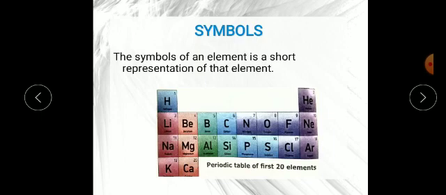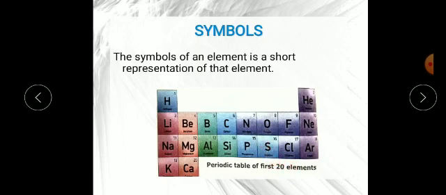So if the names of more than one element start with the same alphabet, as in the example of hydrogen and helium, then the element is represented by the first letter in capital and the second in lowercase, or small letter. For example, calcium is written Ca, first capital, second smaller. Mg, first is capital, g is smaller. Aluminium, first capital, second lowercase. Silicon, first capital, i is smaller. Chlorine or argon also, first capital and the next letter smaller.